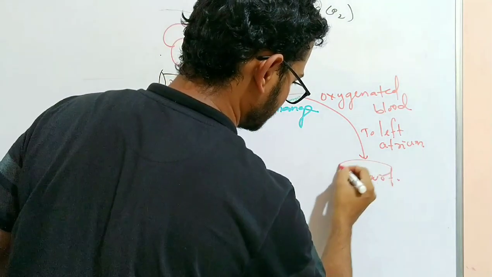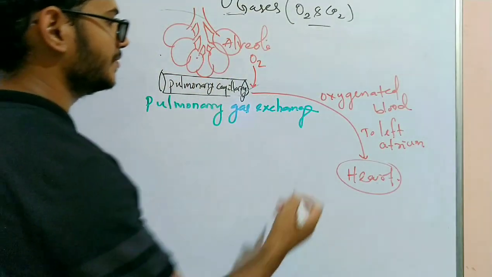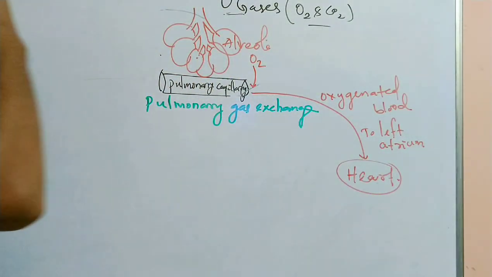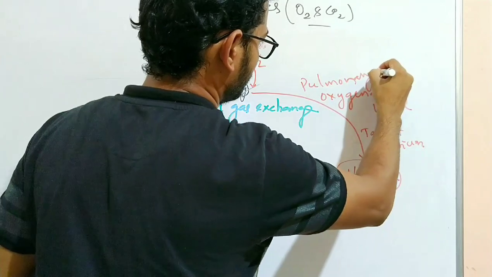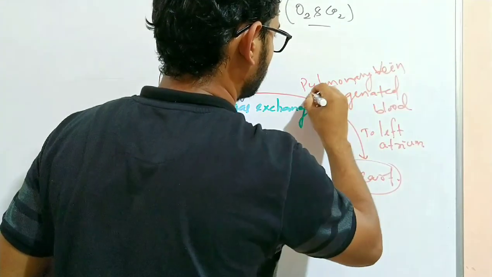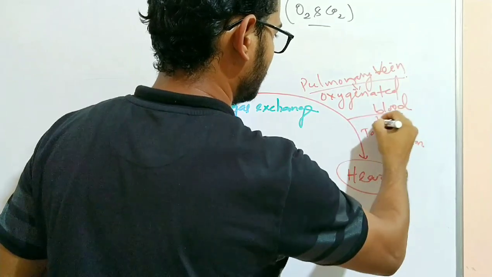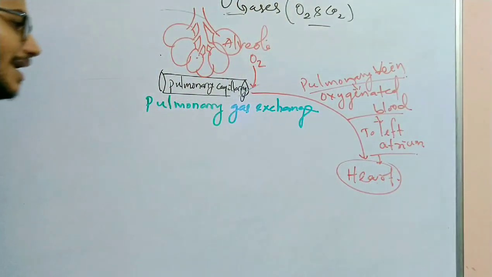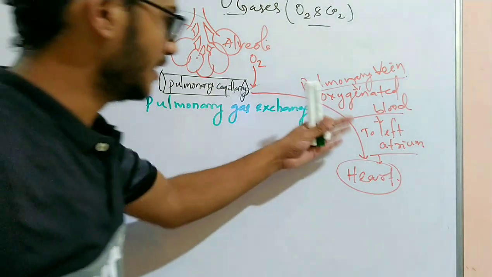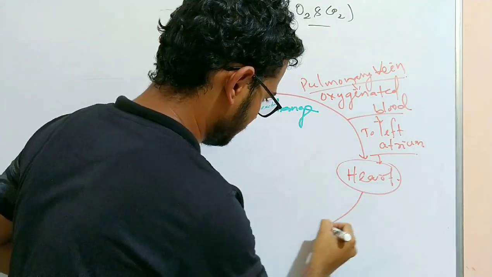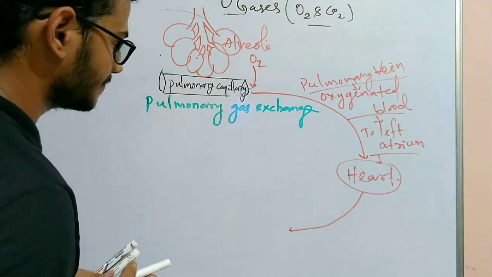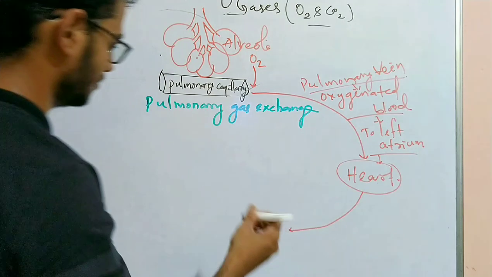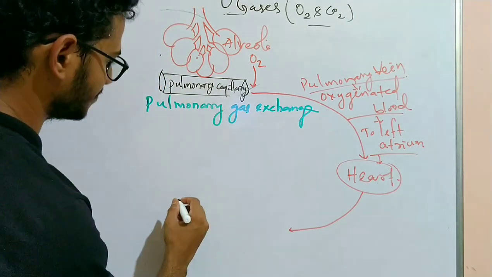Then the heart receives pure blood from the pulmonary vein. Through the pulmonary vein, oxygenated blood travels to the left atrium and reaches the left side of the heart. Then the heart will pump the oxygenated blood through the aorta to the systemic capillary.